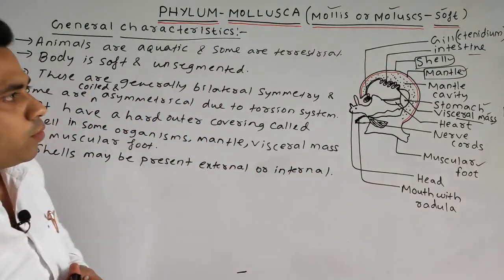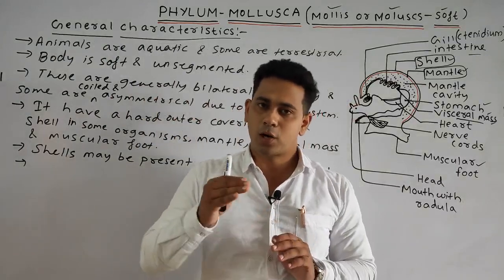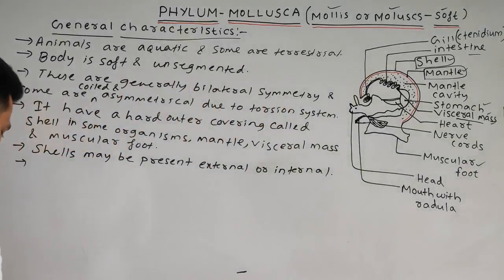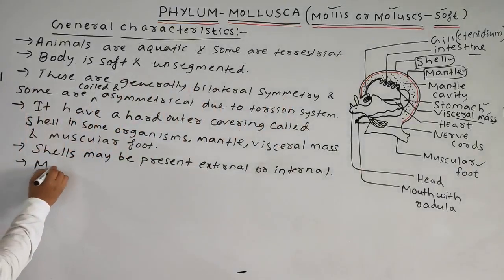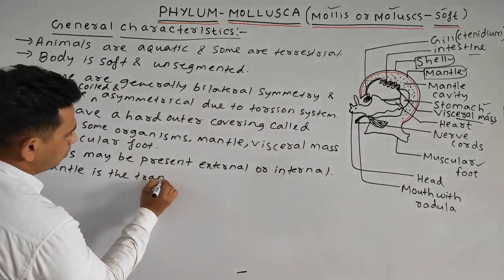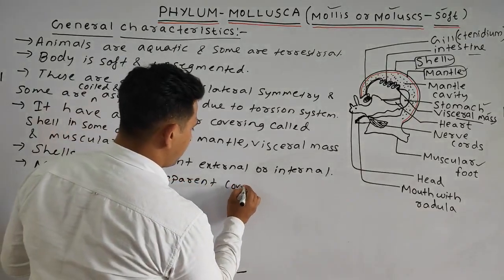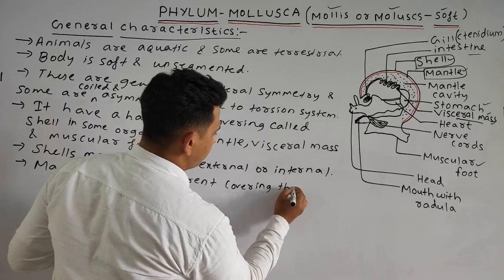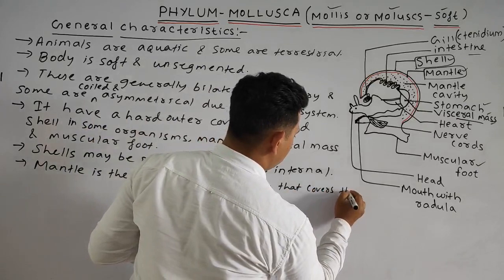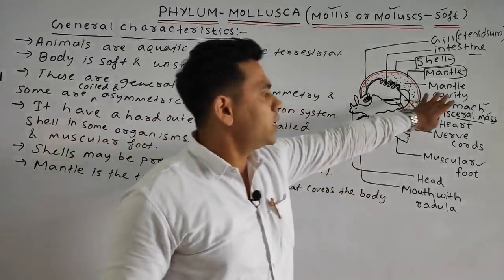Next point, students. What is the mantle? I said it is a transparent layer or transparent covering that covers the body. It is known as the mantle. So we'll write one point on it: the mantle is the transparent covering that covers the body.